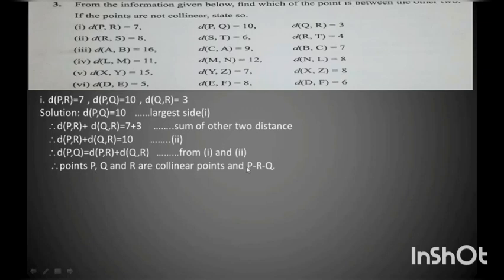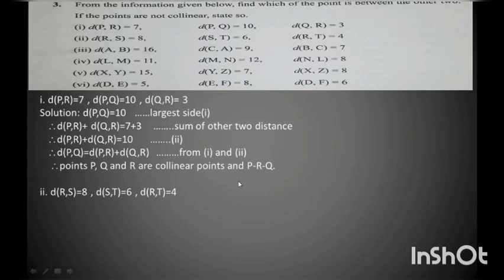So I write that as P dash R dash Q. It means that point R lies between P and Q. So the greater distance will be the distance outside, and the common point which is over here will lie in between the two points.